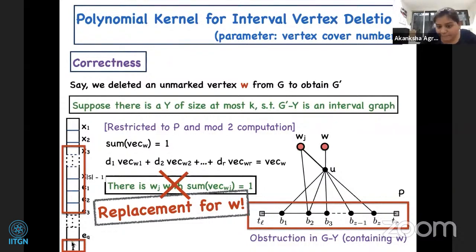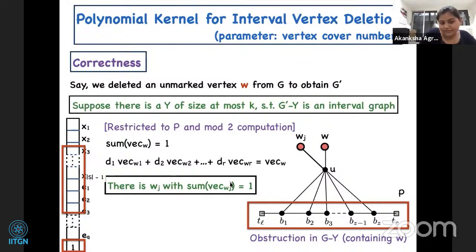First let me clarify why there should be a Wj where the sum of the entries is 1. Notice that if you take the column-wise sum of these vectors Wi, and take the sum of the column in W, this is the same as taking the sum over the rows of each of these vectors. Think of them as a matrix. If the total sum is 0, it doesn't matter whether you take the sum horizontally or vertically. This is why such a Wj exists.